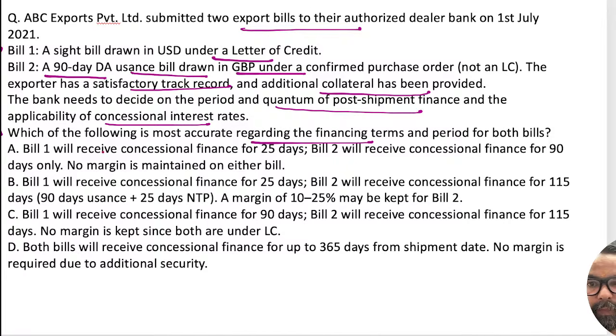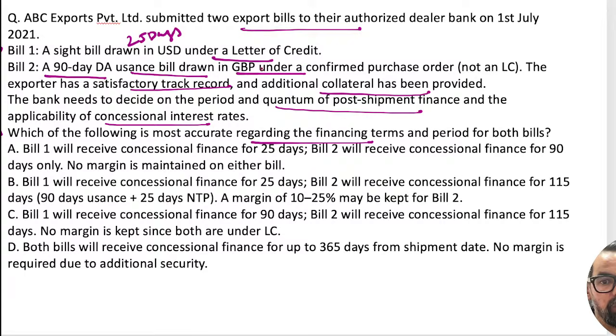So when it comes to bill one, we have concessional finance for 25 days. As this is a sight bill, only 25 days.